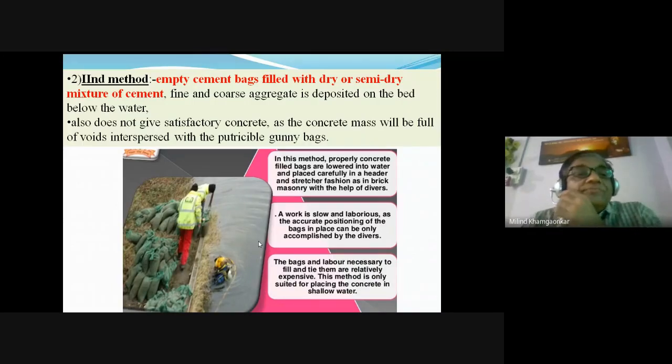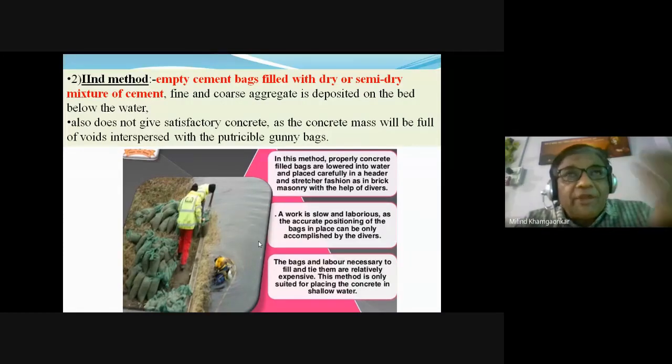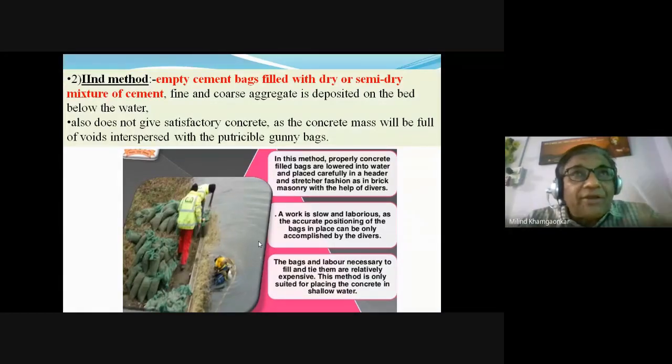Separation means the coarse aggregate should not get separated from the fine aggregate. The fine aggregate and the coarse aggregate should not get separated from the cement and water paste. So precaution is to be taken to keep that concrete as cohesive as possible. To keep that concrete as cohesive as possible, what precaution again needed to be taken?